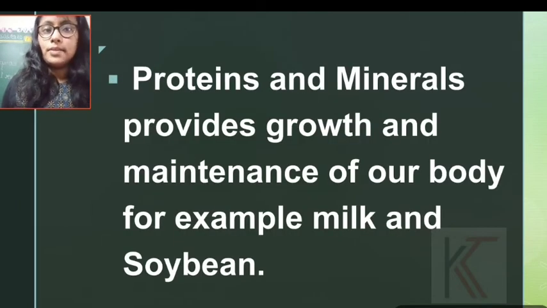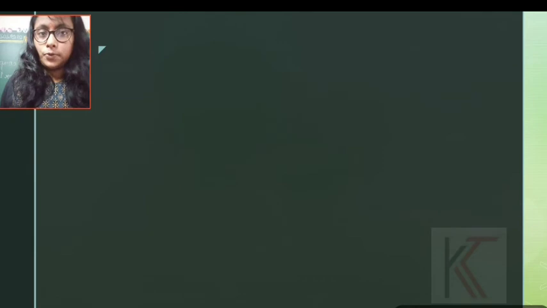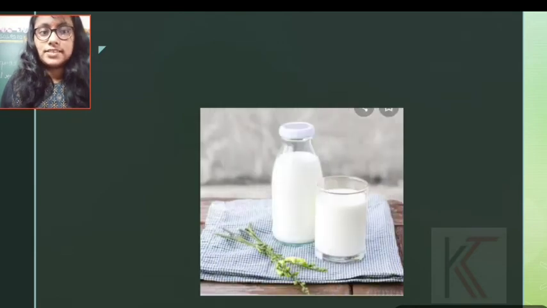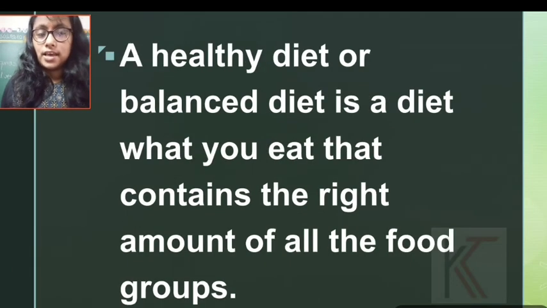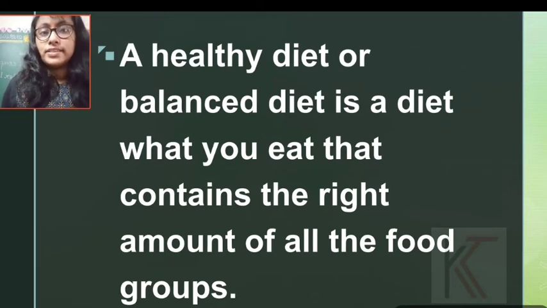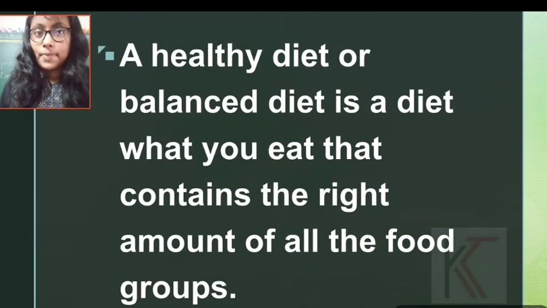Next, proteins and minerals provide growth and maintenance of our body. For example, milk and soybean. So protein and the vitamins. This is the milk, and vitamins are organic substances which protect our body against disease. A healthy diet or balanced diet is a diet that contains the right amount, the proper and balanced amount. So that is called a balanced diet.